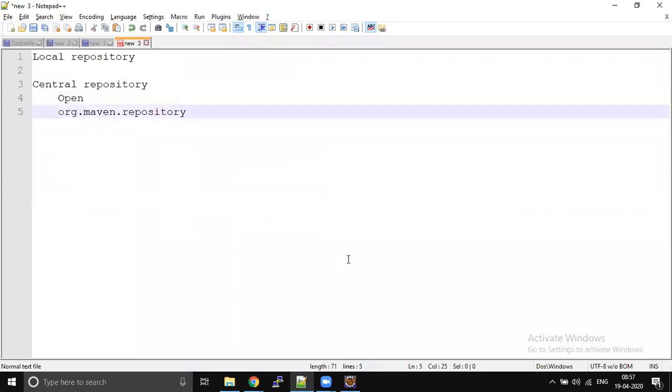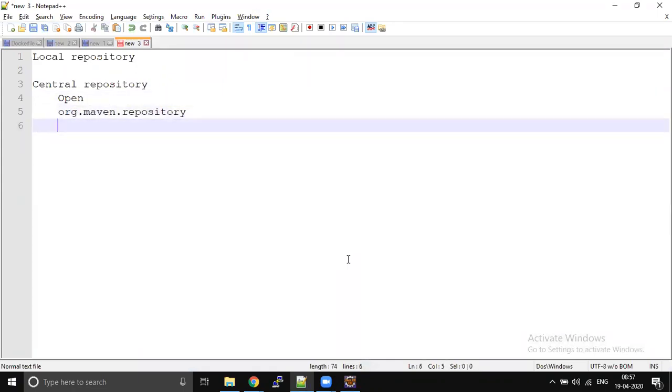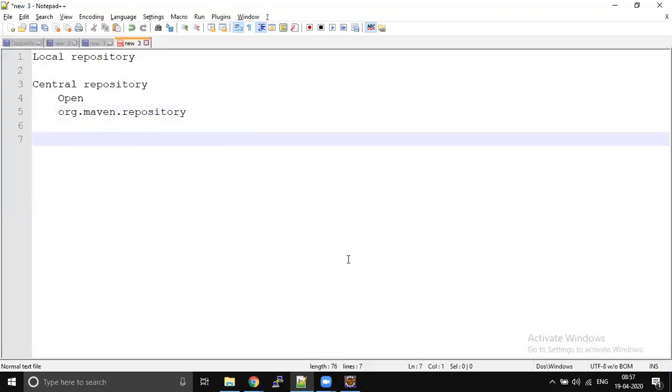But in your project, in your company, you can't download the jars from the central repository due to security reasons. They will block access to the central repository and create a remote repository. For each and every company there should be one remote repository.